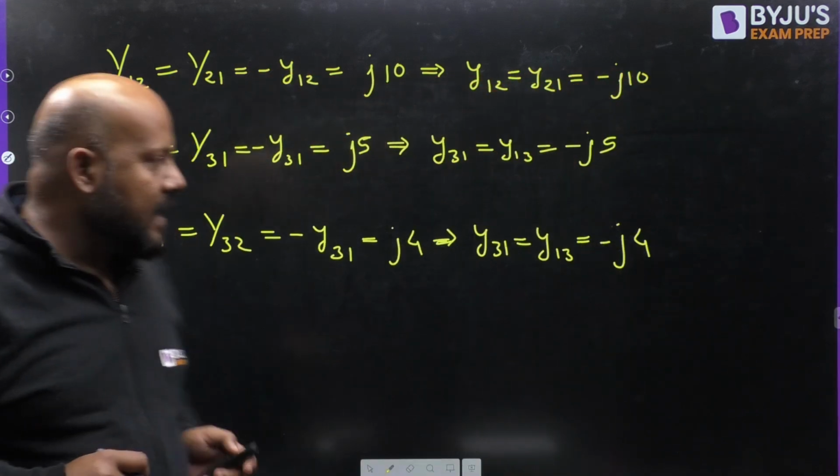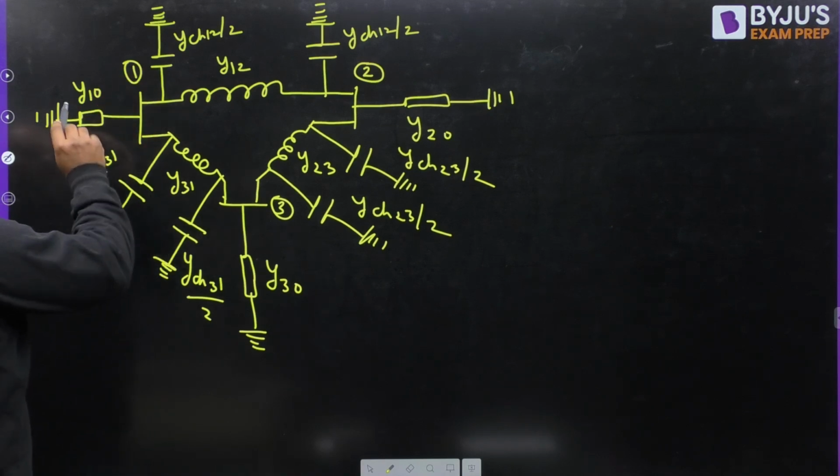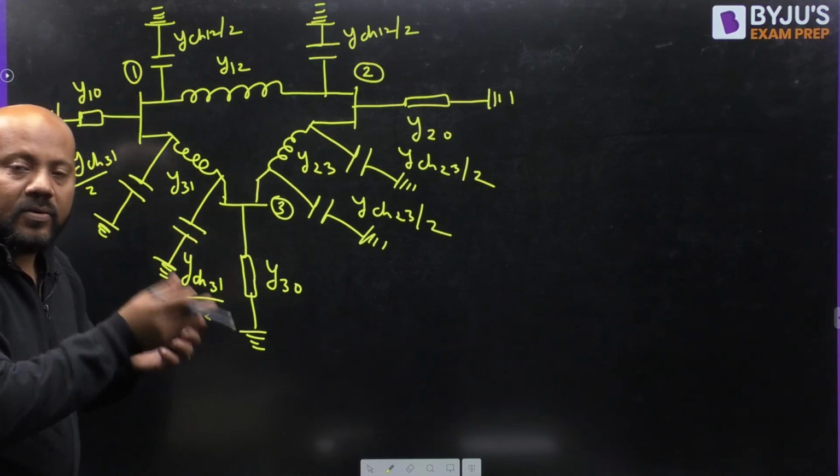If you go for the diagonal elements, the diagonal element is going to be how much? For bus number 1, it is going to be all the branch admittances directly connected to bus number 1.